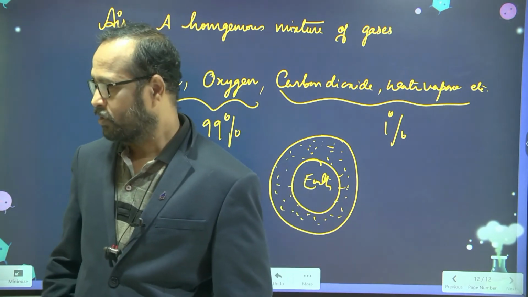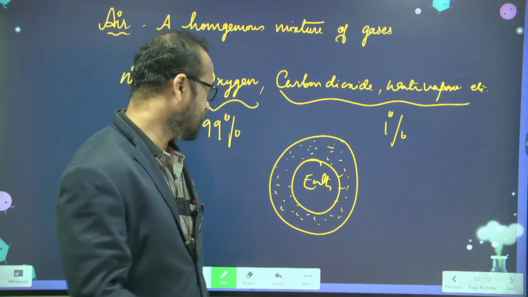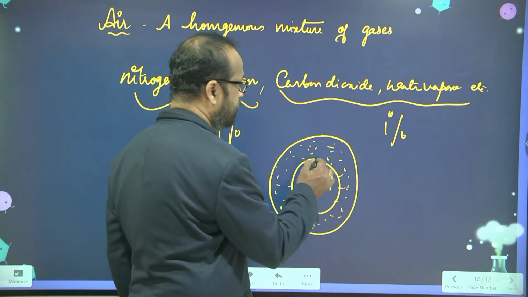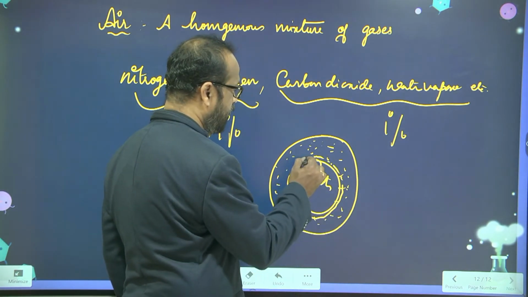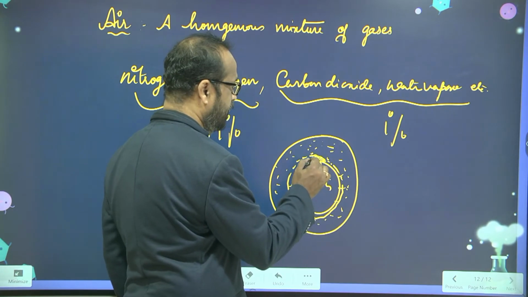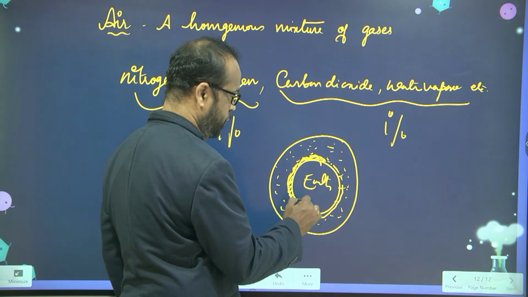Very good. So around the earth, near the earth the density is very high, so we do not require any oxygen cylinders here.